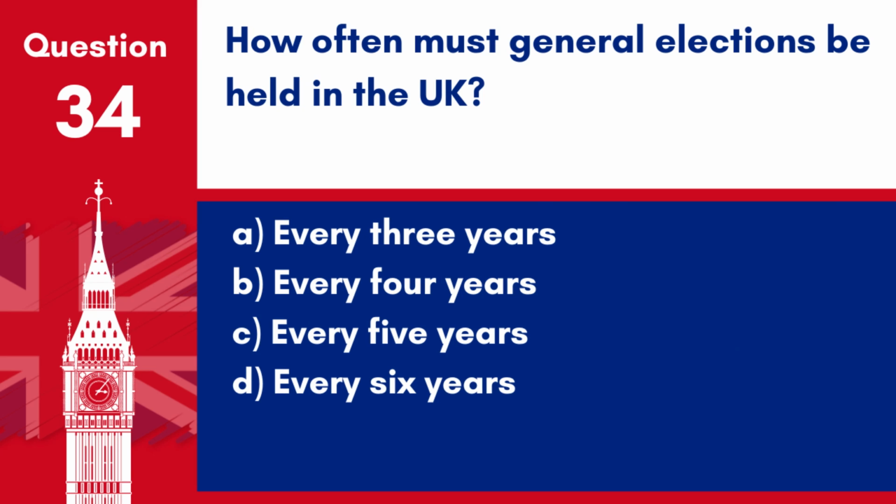Question 34. How often must general elections be held in the UK? A. Every 3 years. B. Every 4 years. C. Every 5 years. D. Every 6 years. Answer: C. Every 5 years. According to the Fixed Term Parliaments Act 2011, general elections in the UK are scheduled to be held every 5 years.